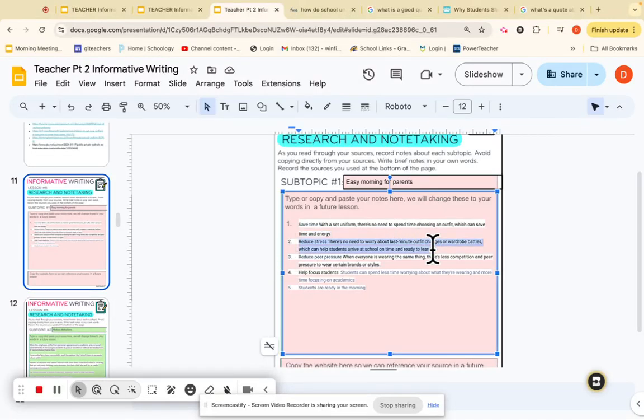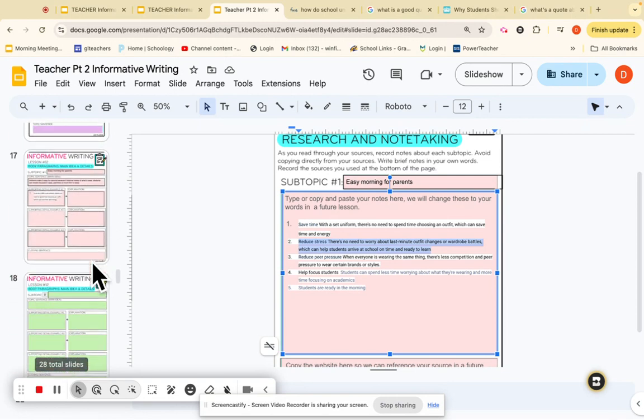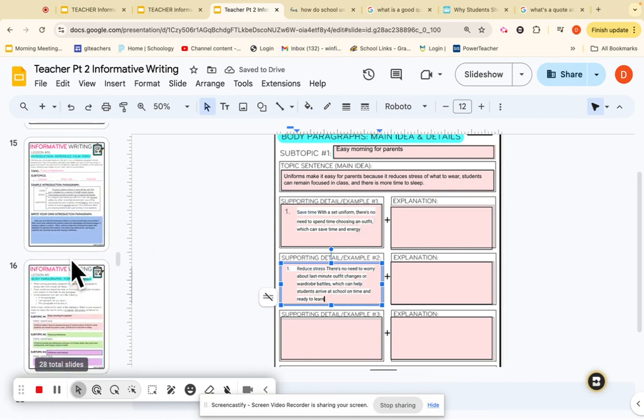Okay. So I'm going to highlight that. And the way you highlight is you click 3 times real fast and it'll highlight it all. If not, you can just grab the cursor and drag it. Then I'm going to do Control C. And as I Control C, I'm going to go back to number 17. I'm going to double click and then I'm going to Control V. Reduces stress. All right, I got the right ones.